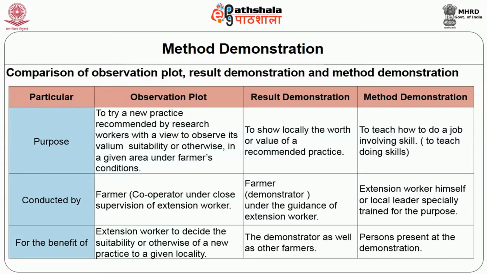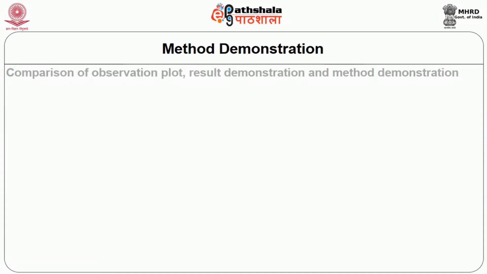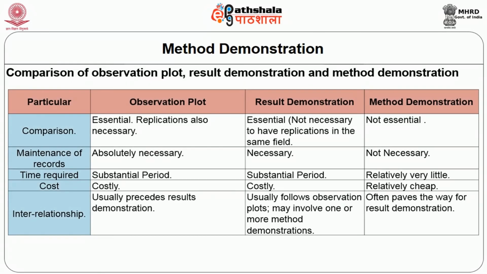Coming to the benefits: under observation plot, the extension worker can decide the suitability or otherwise of a new practice to a given locality. Under result demonstration, the demonstrator as well as other farmers benefit. Under method demonstration, persons present at the demonstration benefit. Observation plot is essential, and replications are also necessary. Under result demonstration, comparison is not necessary. Under method demonstration also, comparison between two technologies is not necessary.